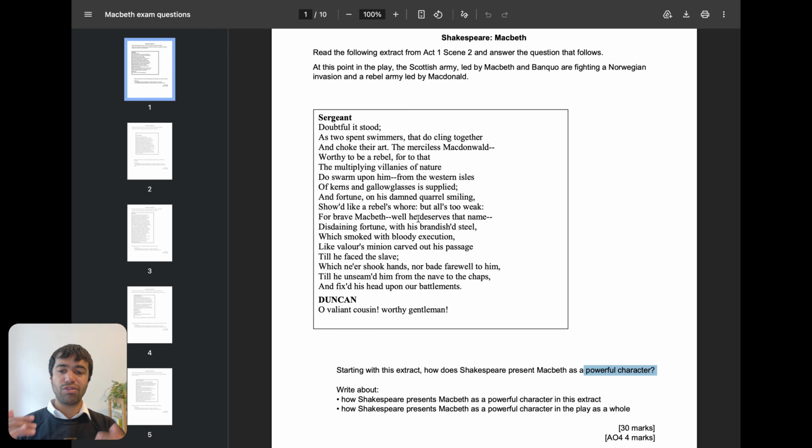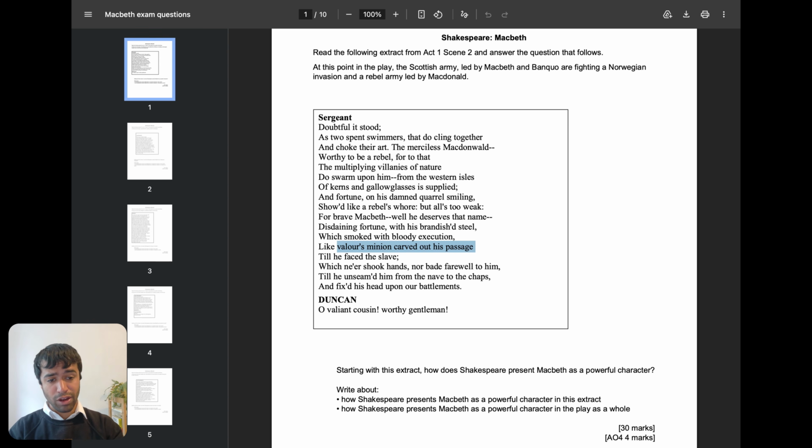So what you want to do is find one or two quotes from the extract that show Macbeth is powerful or not powerful, as long as it links to the question. So this is that early scene when he's described as "brave Macbeth", and that his sword was smoking with bloody execution. He's also called "Valor's minion, carving out a passage". So I would use "brave Macbeth", that adjective "brave", and "Valor's minion carved out his passage", that metaphor, and the verb "carved".